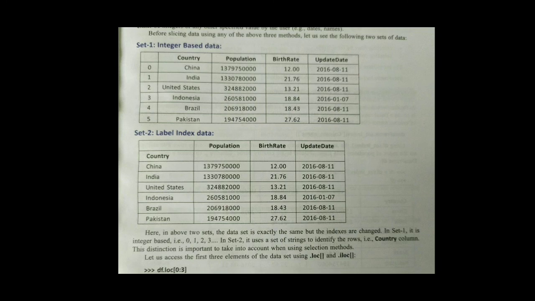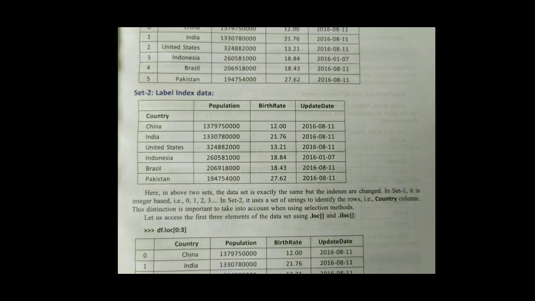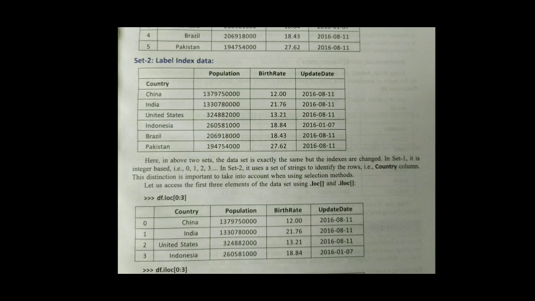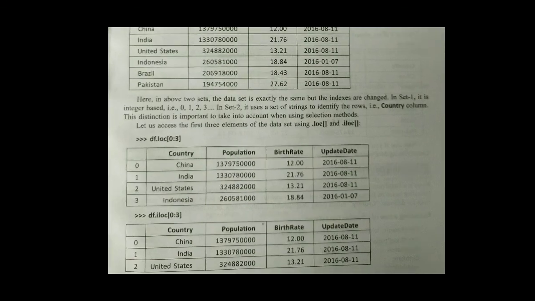Label index data will display only labels. In the case of the label index, it will show the country as a label and population, birth rate, and update rate. So df.loc[0:3] means we want to display values from 0 to 3. It will display 4 values like that.